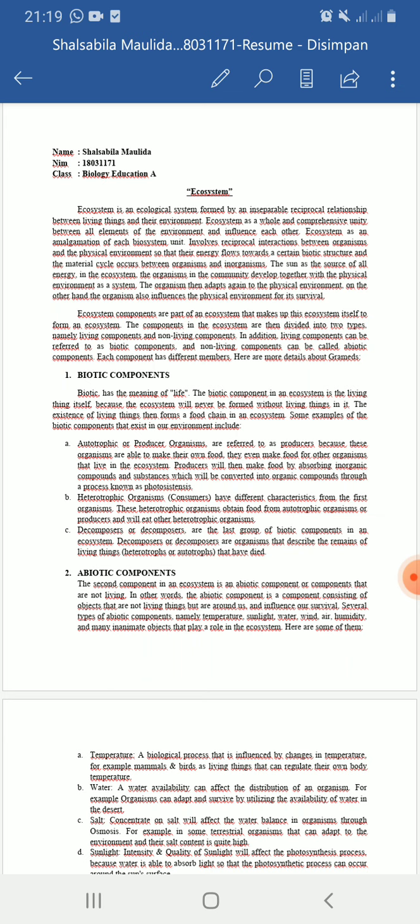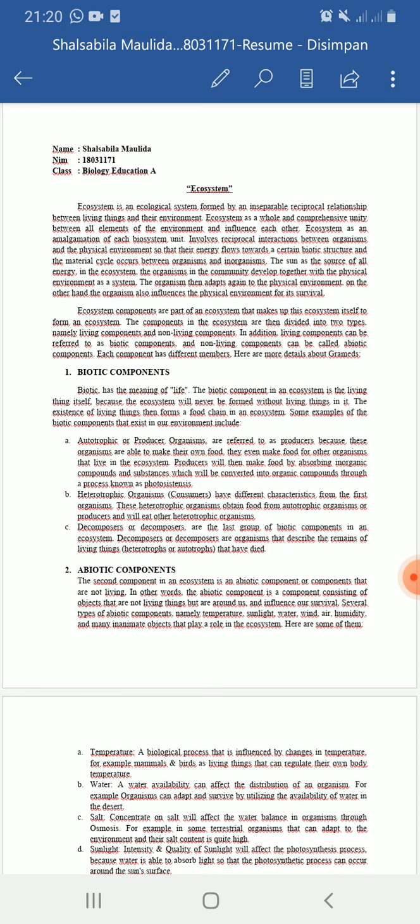A. Autotrophic or producer organisms, referred to as producers because these organisms are able to make their own food. They even make food for other organisms that live in the ecosystem.